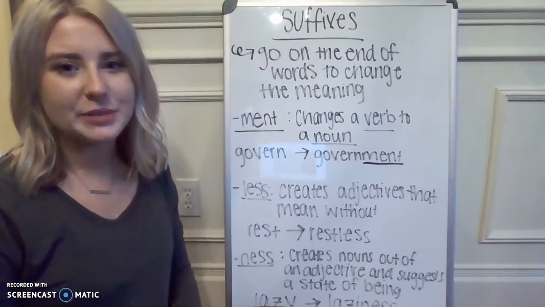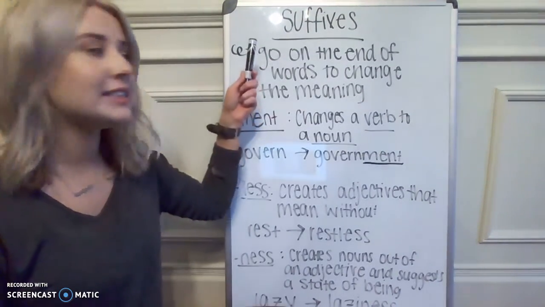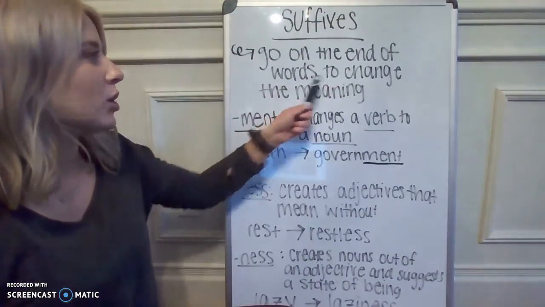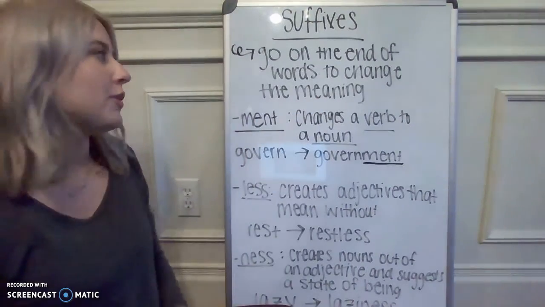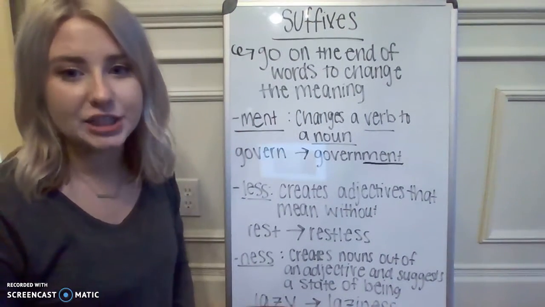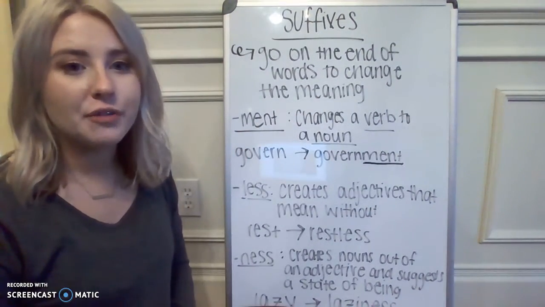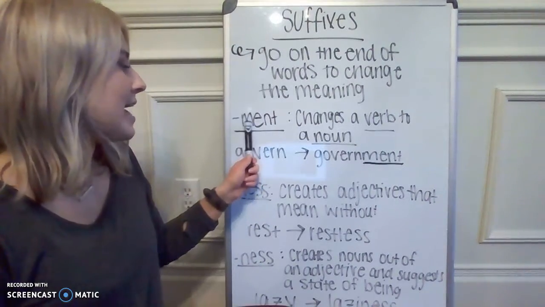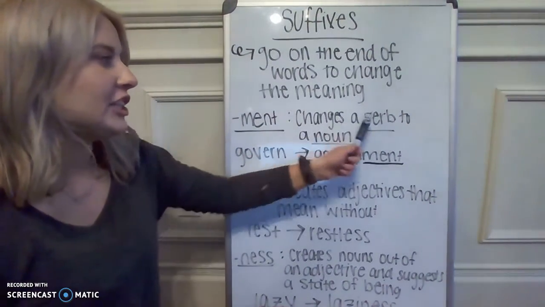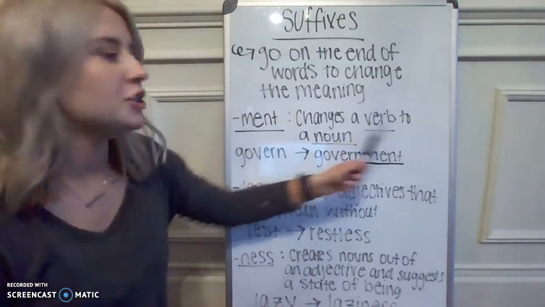Hi learners, today we're going to be focusing on suffixes, and suffixes go on the ends of words to change the meaning. So when you add these suffixes, it changes the meaning of the word. So our first suffix is ment, M-E-N-T, and it changes a verb, which is an action, to a noun.